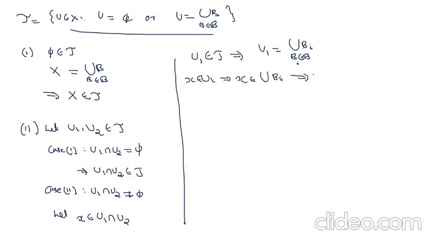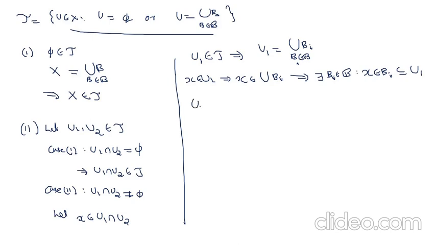That implies there exists Bi belongs to B such that X belongs to Bi, which is a subset of U1. That is, X belongs to a union means X belongs to one of the members, and that Bi is a subset of its union. Its union is nothing but U1.